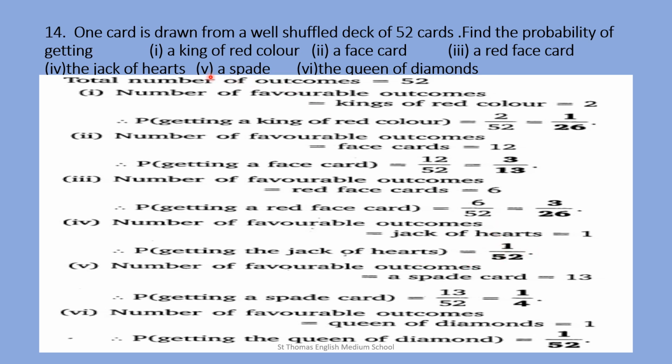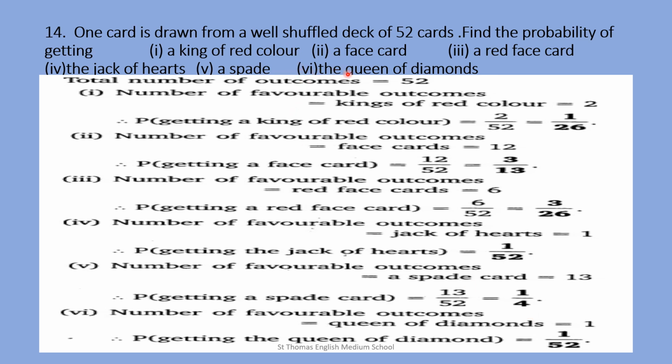Question number 5 is spade. Then the number of favorable outcomes, that is a spade card. The suit of spade has 13 cards. Therefore, probability of getting a spade card equals 13 upon 52, equal to 1 upon 4.